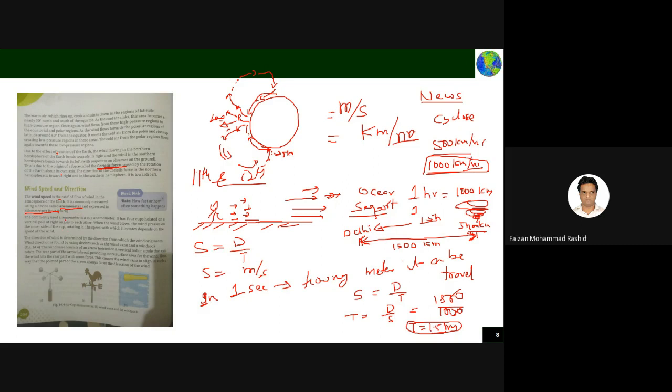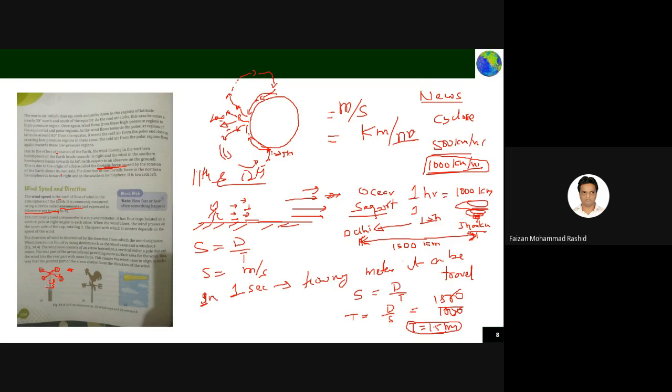The commonly used anemometer is a cup anemometer. It has four cups fixed on a vertical pole, like this one. When the wind blows, it presses on the inner surface of the cups, and the speed with which they rotate depends on the wind speed. Once the wind blows, the cups start rotating.